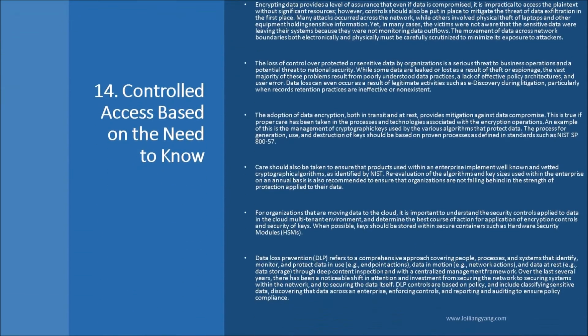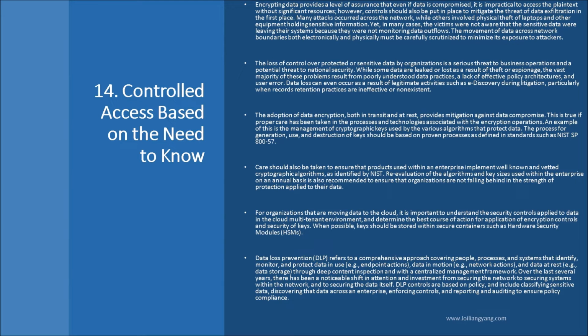Item number 4, control access based on the need to know. This is really key and critical in terms of how you want to manage who can access what. When a user is authenticated into the environment, every user has a different role. If I'm from human resources, technically I should not be accessing financial information. And if I am from the finance department, I should not be accessing certain sensitive objects from other departments. So you have to specify the roles of your users, what kind of sensitivity level they are in, and what kind of objects they can access. You have to group them based on the need to know.